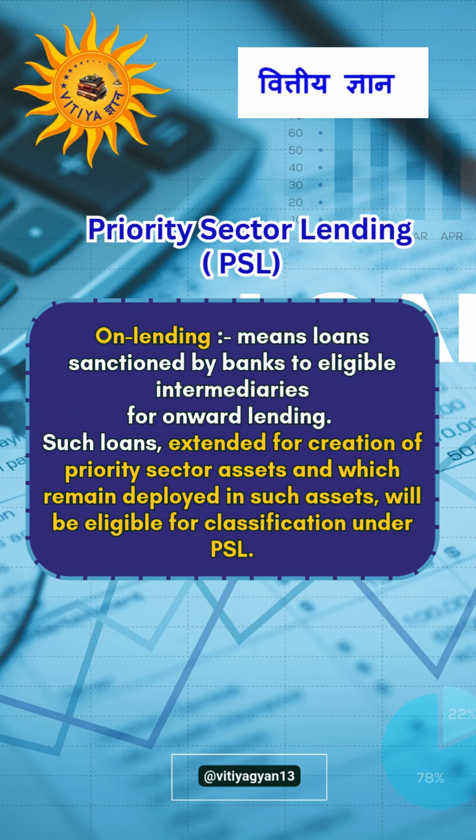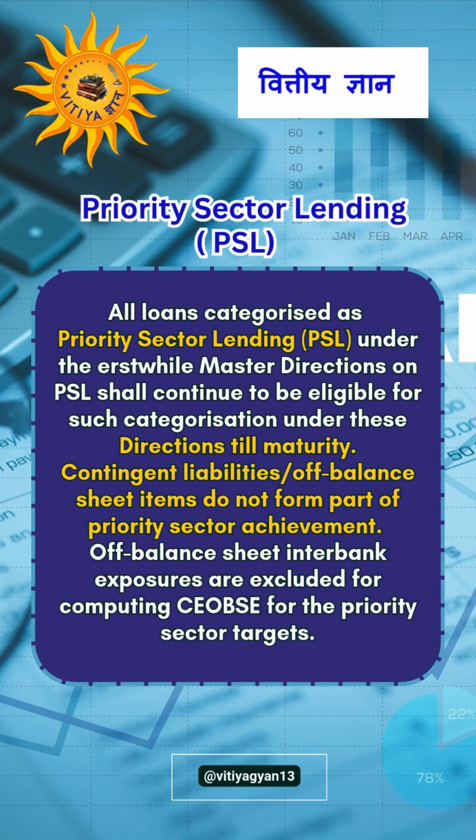The next one is on-lending, meaning loans sanctioned by banks to eligible intermediaries for onward lending. Such loans extended for creation of priority sector assets, and which remain deployed in such assets, will be eligible for classification under PSL. All loans categorized as PSL under the erstwhile master directions on PSL shall continue to be eligible for such categorization under these directions till maturity.